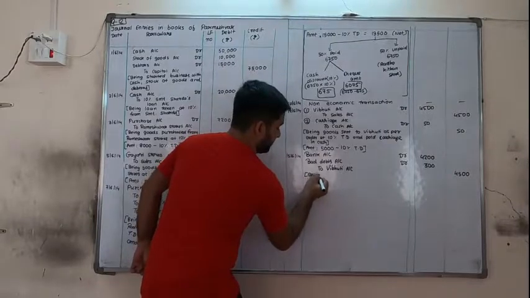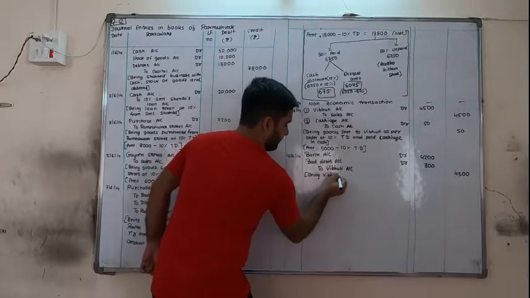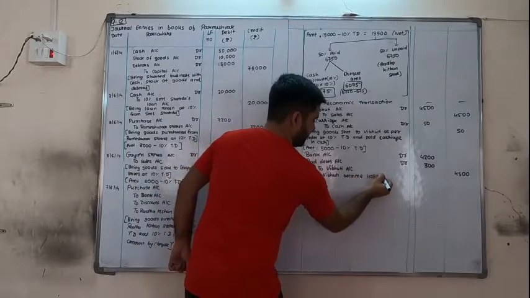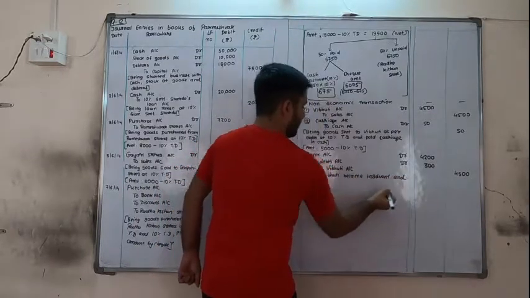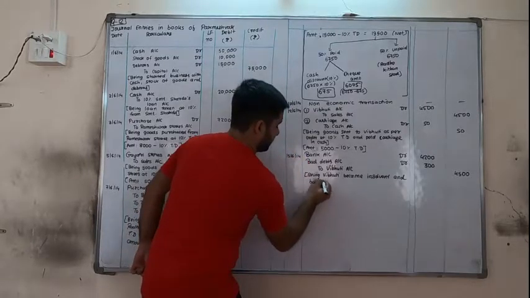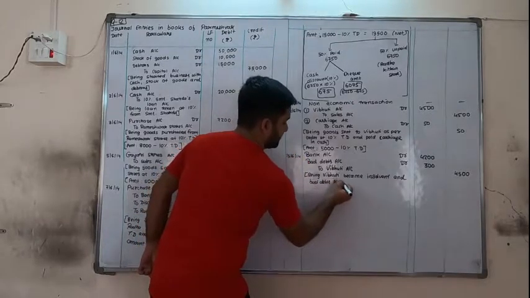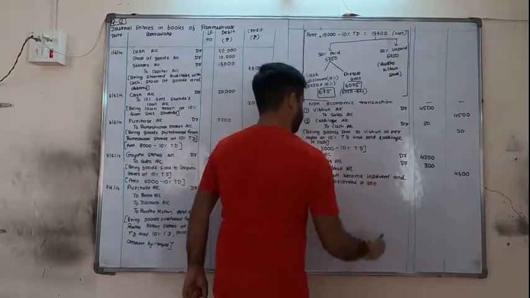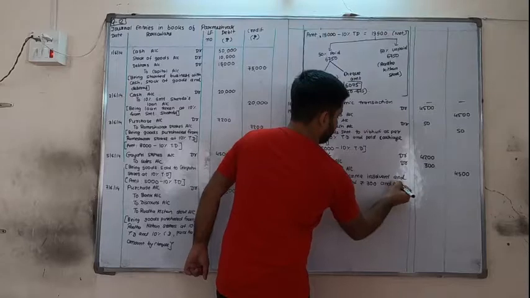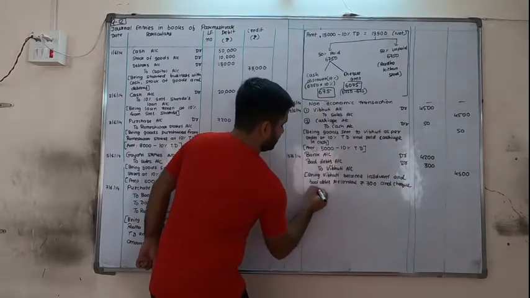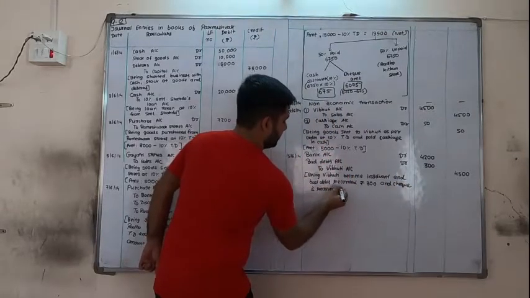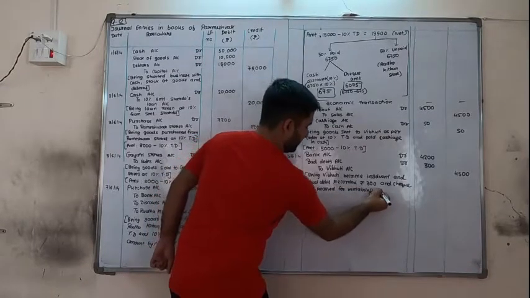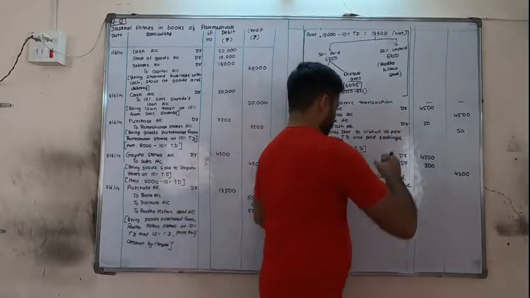Narration being: Vibhuti became insolvent and bad debts recorded rupees 300 and check is received for remaining amount.